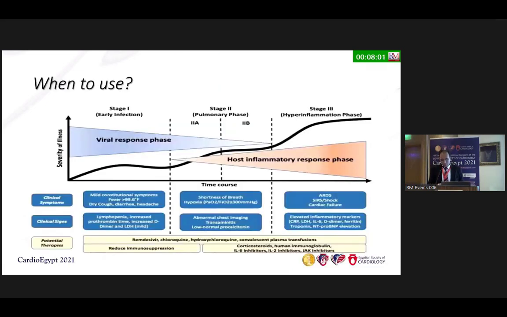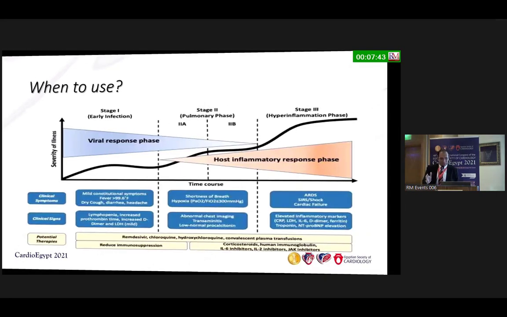So when to use the steroid? As all of us know, there is no steroid for the mild case, but why do we start with the moderate cases? We can see here that the inflammatory process starts from stage 2, shortness of breath and abnormal chest imaging, up to the cytokine storm. So starting the steroid early in the second stage is very, very beneficial.